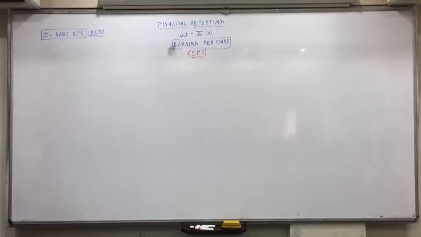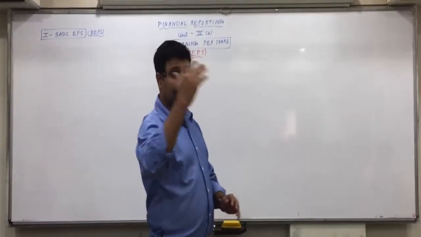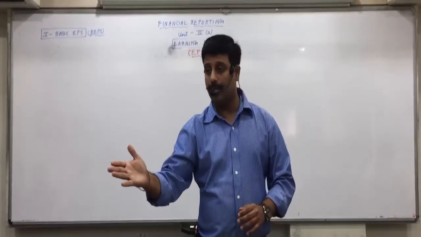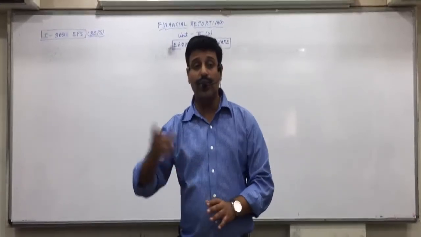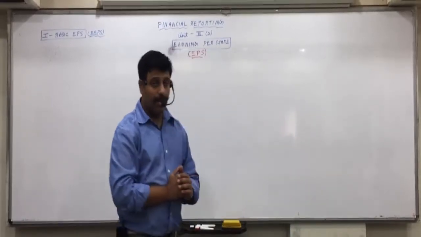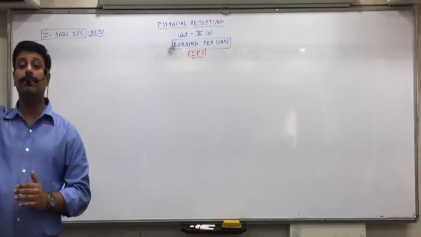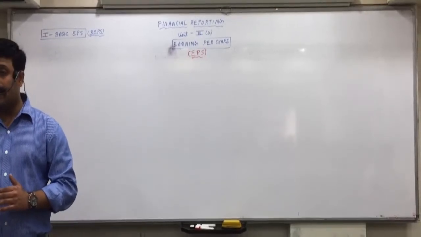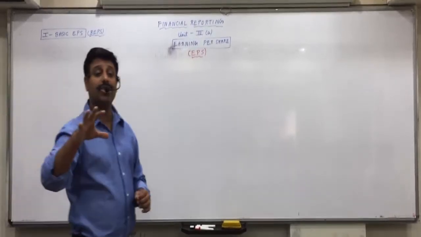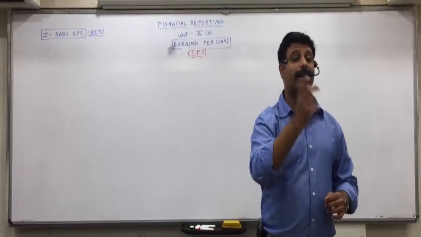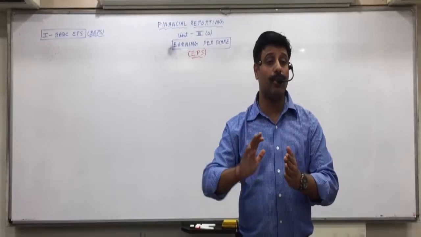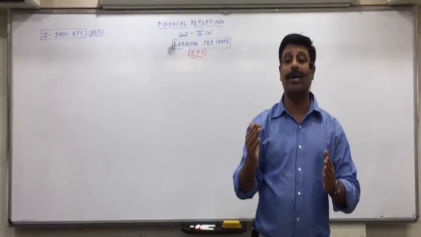But here, the problem with the number of shares is that the numerator is profit, which is a flow concept. Flow concept means profit is earned between April to March, during the year. So you cannot divide it by the number of shares on 31st March, the end of the year. Because the numerator, profit, is a flow concept during the year, the denominator should also be compared with the shares during the year. So how do you find the shares during the year? Weighted average number of equity shares. It means we take into consideration the opening balance of shares and for how many months or days we used that.